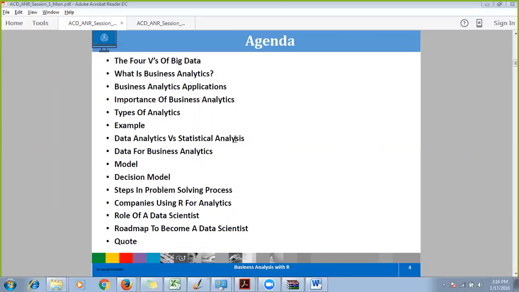Then we looked at what data analytics is and how it has originated from statistical analysis. We looked at the basic block diagram of a decision model, with controllable and uncontrollable parameters, and categorical and numerical variables. Then we looked at the basic steps of solving a problem, and we saw there are 6 steps.